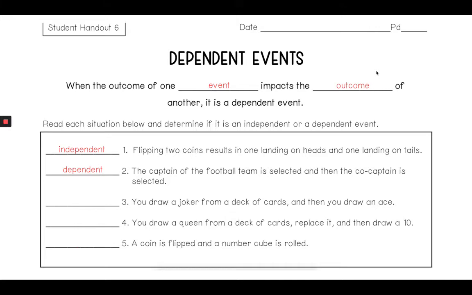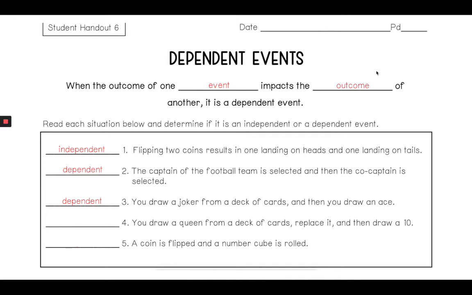Okay. You draw a joker from a deck of cards, then you draw an ace. Well, that one is also going to be dependent, because if you draw a joker from the deck of cards, the deck of cards is now decreased by one. You don't have the same amount. If we were to look at that card deck, you have 52 cards in a typical deck. If I take one card out and then I draw again, instead of having a 1 in 52 chance, I now have a 1 in 51 chance, because there's only 51 cards left.